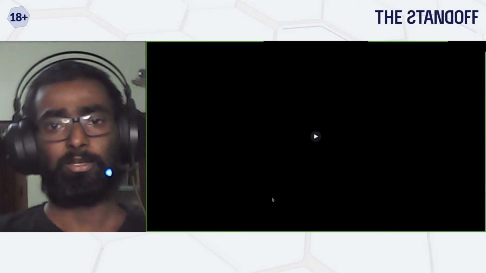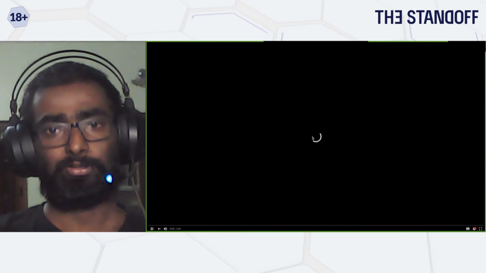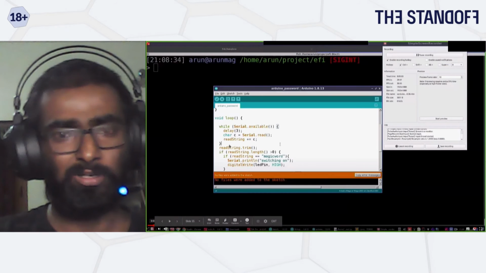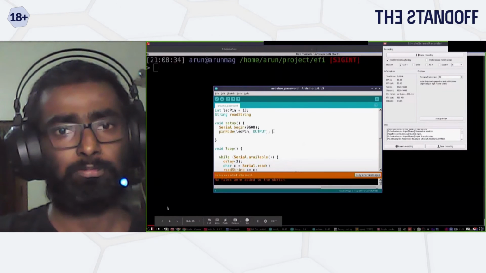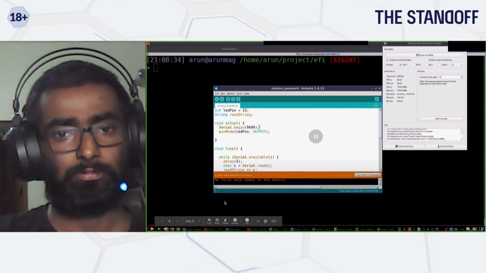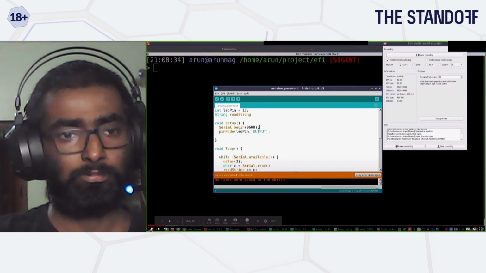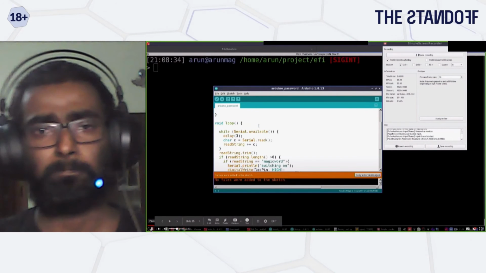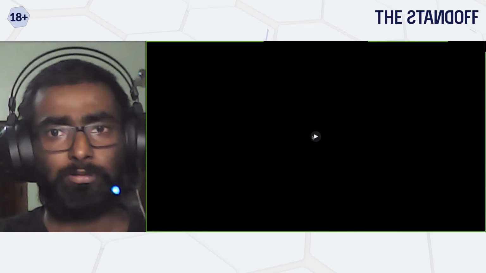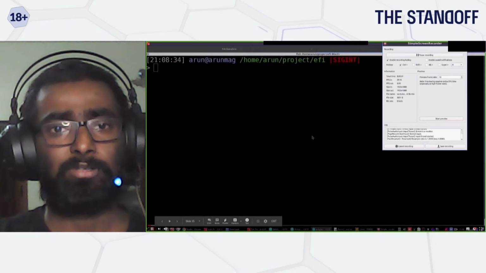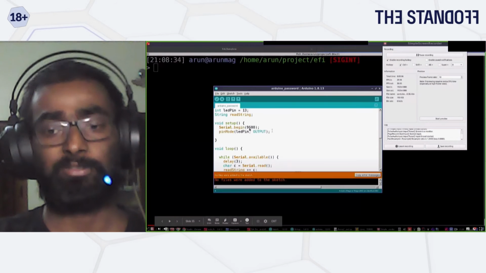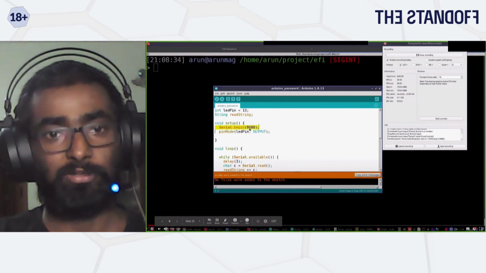Yeah, I can show the demo. Yeah, quickly. So this is the basic code. This is the Arduino code. Basically, I'm enabling the serial port, which works at 9600 baud rate, and then the LED pin.